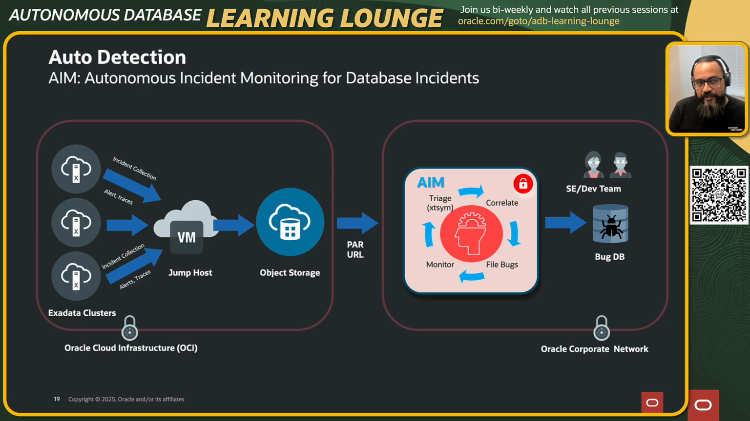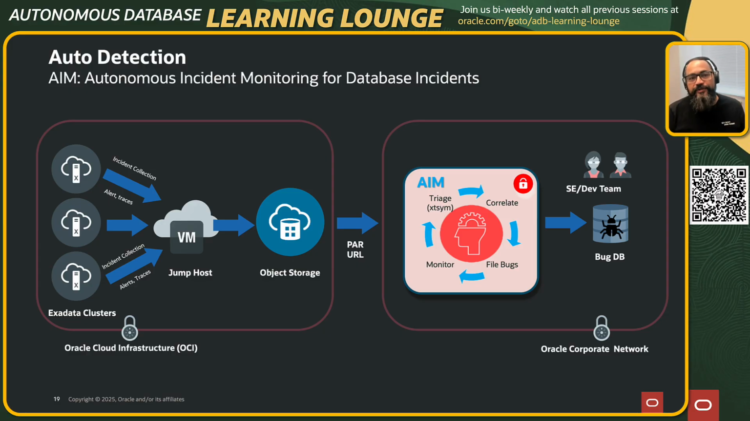AIM is nothing but autonomous incident monitoring. As you are aware, Oracle database sometimes does have issues. For example, sometimes you hit an error 600, or a generic error like 4036, running out of PGA memory or running out of SGA memory. For those kinds of issues which result in a database incident, we have completely automated the flow. On the left-hand side, these are the Exadata boxes.